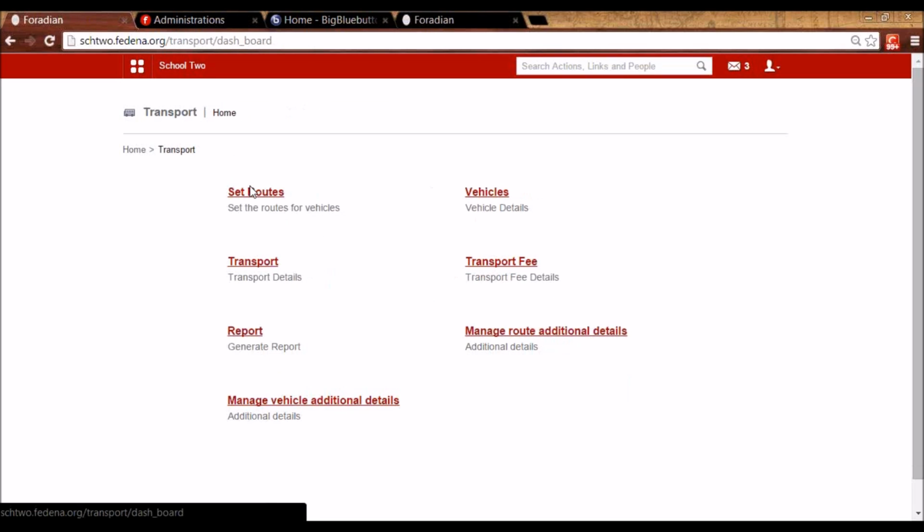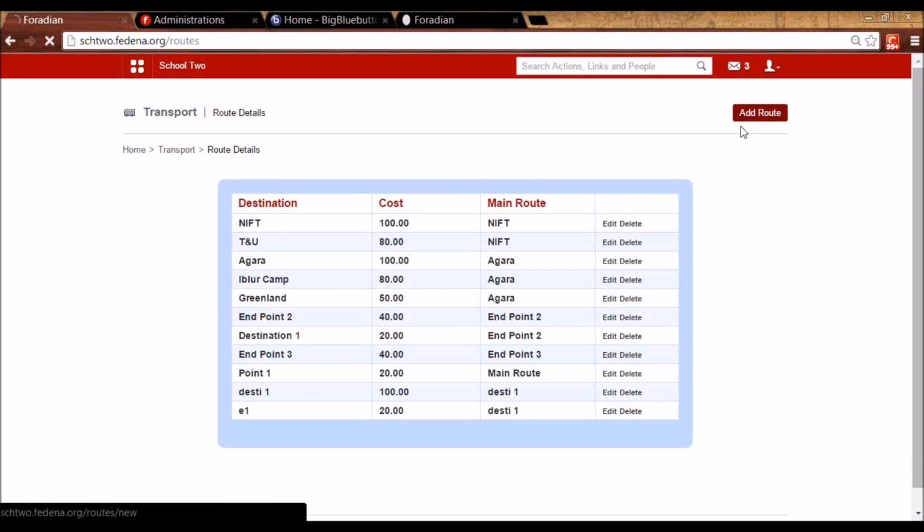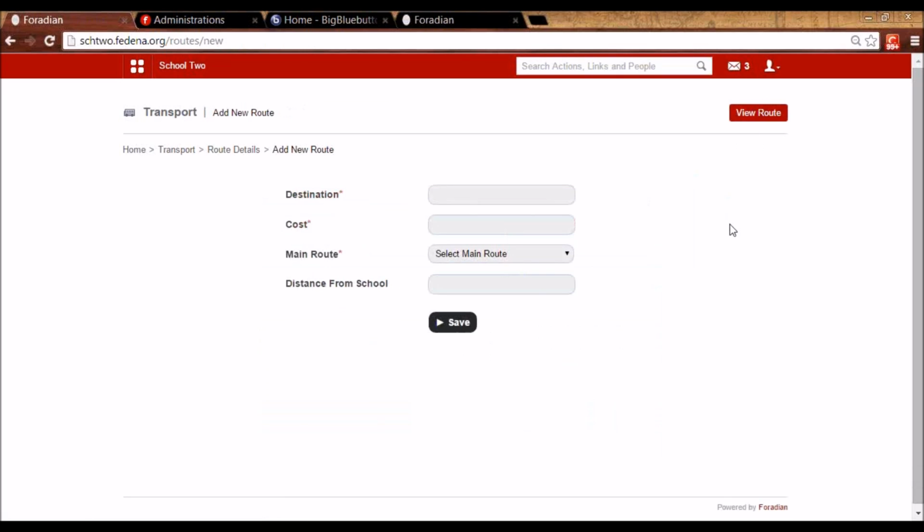So let me go to set routes and let's understand what is setting routes in transport. So it's like from your school or from your institution, there is a vehicle that is going to, let's say, endpoint A. So the destination should be here, endpoint A. And the fare, the ticket fare, let's say it is 100. And when you are creating the destination, do not select main route.